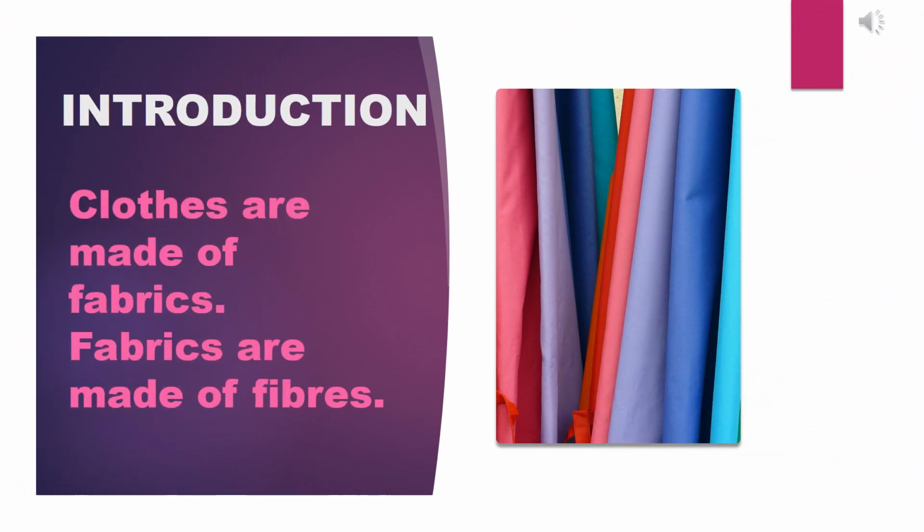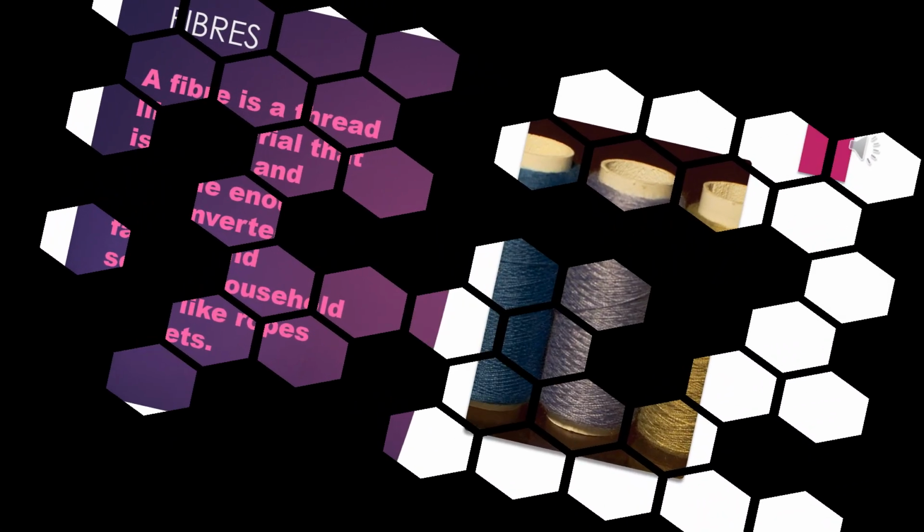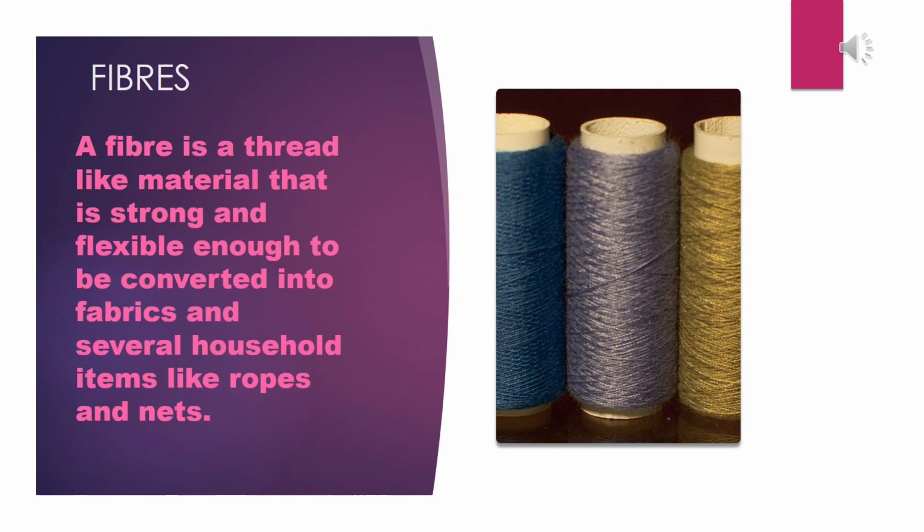So beta, let's start with introduction part. As we all know that the clothes which we wear, they are made of fabrics, and fabrics are made from fibers. So we should know what is a fiber. What is a fiber? A fiber is a thread-like material that is strong and flexible enough to be converted into fabrics and several household items like ropes and nets. So we can make thousands of things by using fibers.